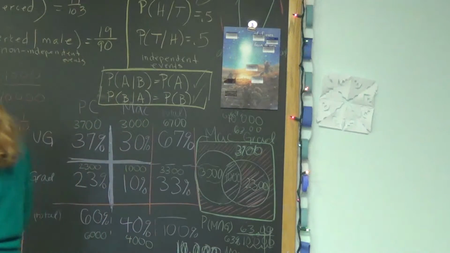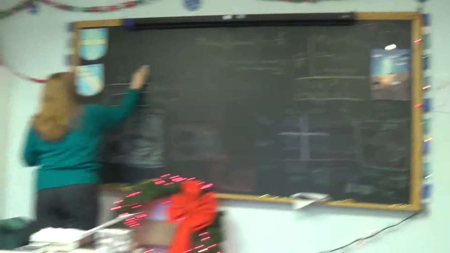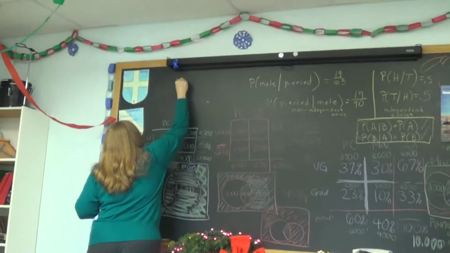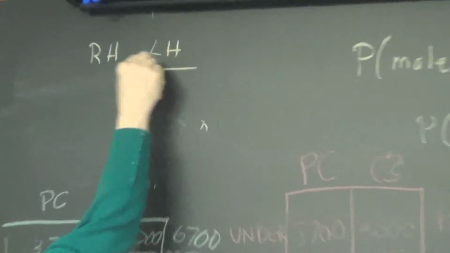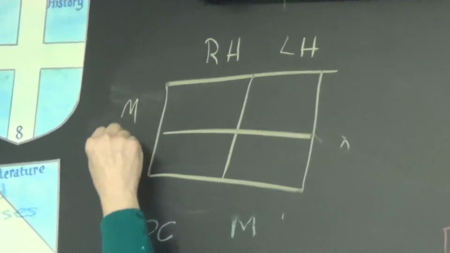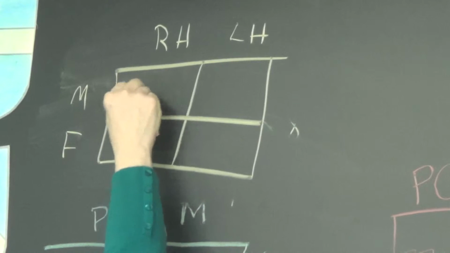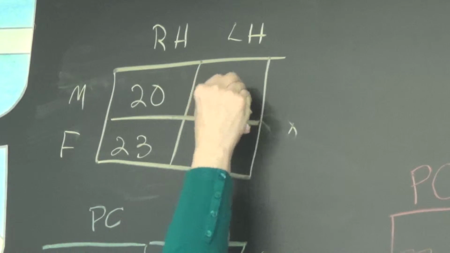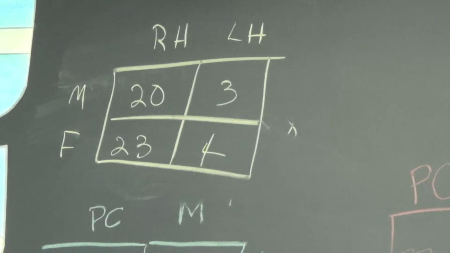Let's do a new two-way table. We will have right-handed and left-handed, and males and females. In this table, we're going to have 20 and 23 in these columns, 3 and 4. Go ahead and get your marginal totals. We always seem to need them.